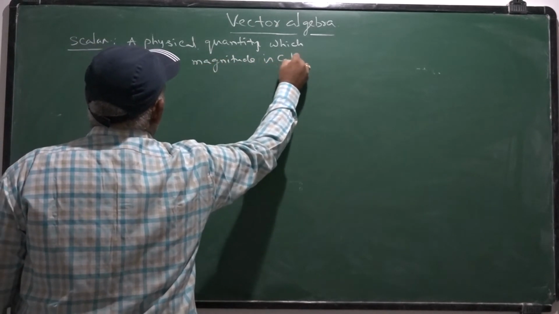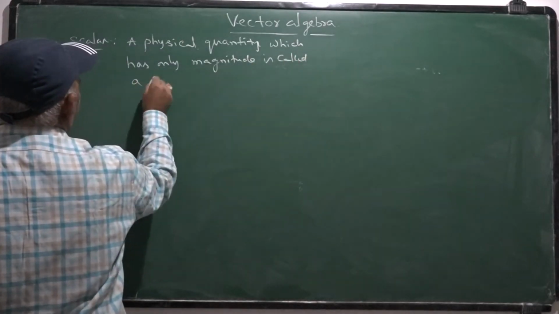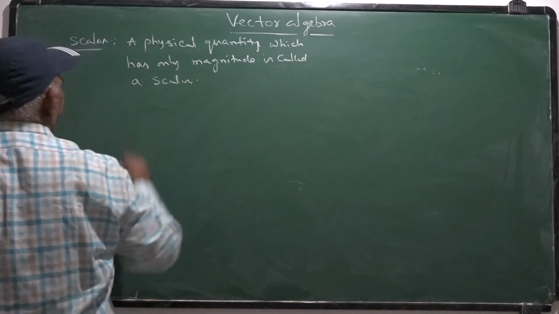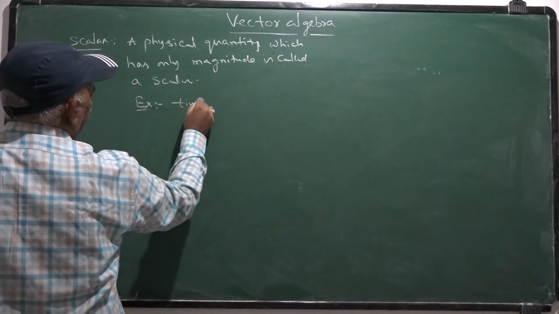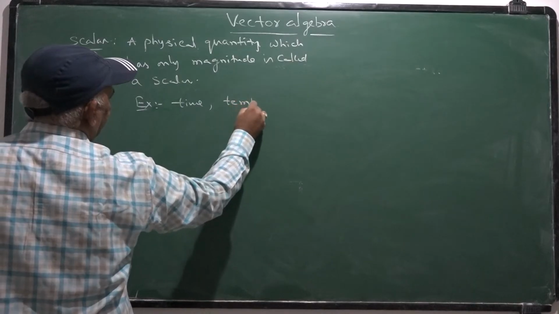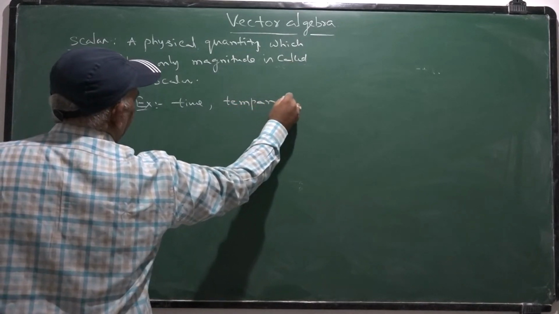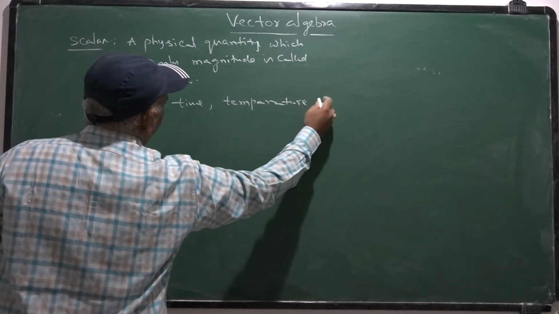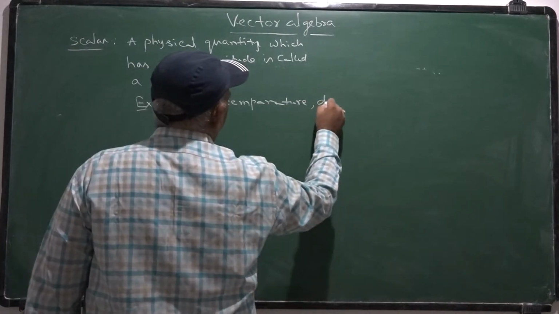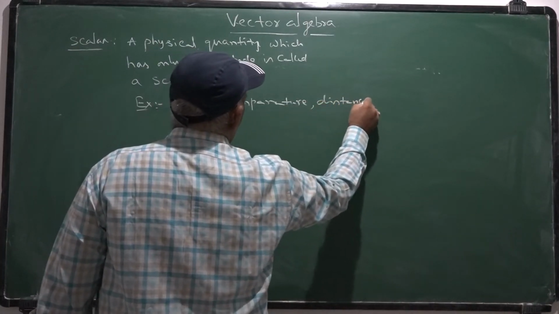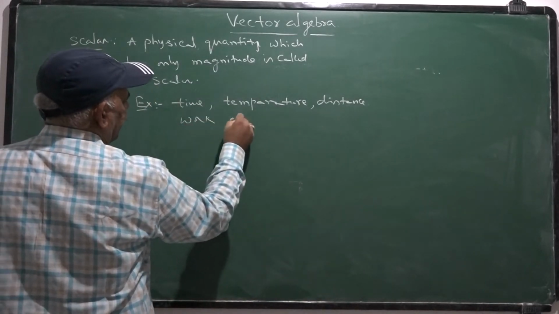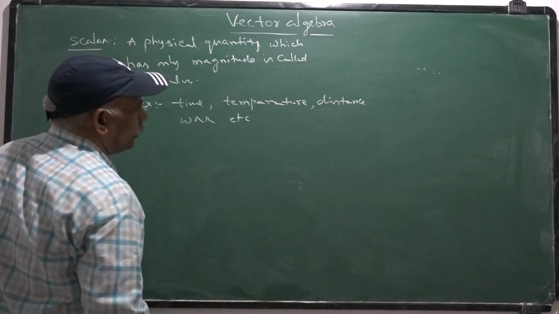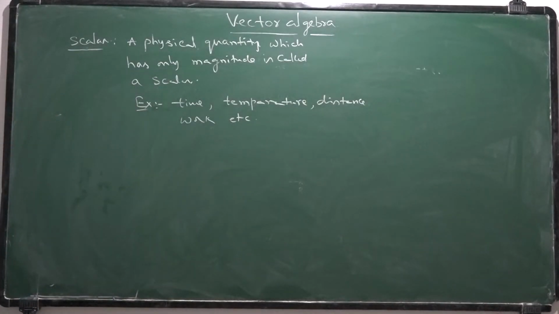For example, time, temperature, etc., distance, work, etc. These all come under scalars.